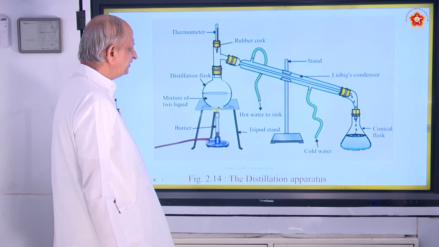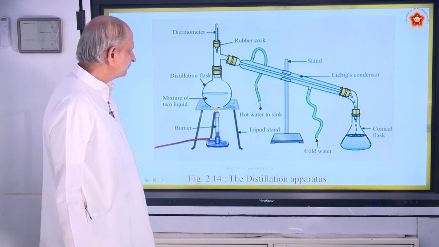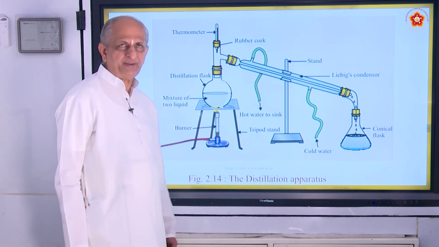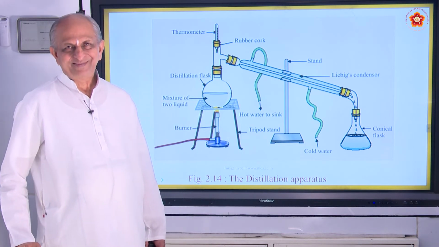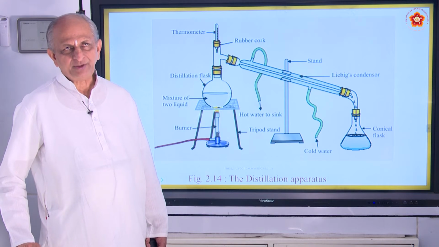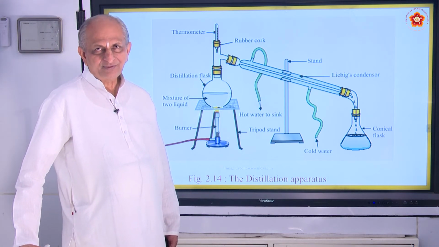And the next one is distillation. In distillation, there is a mixture of two liquids, maybe say liquid nitrogen and liquid oxygen, two liquids which are difficult to separate out, or even petroleum products, as you might have heard.